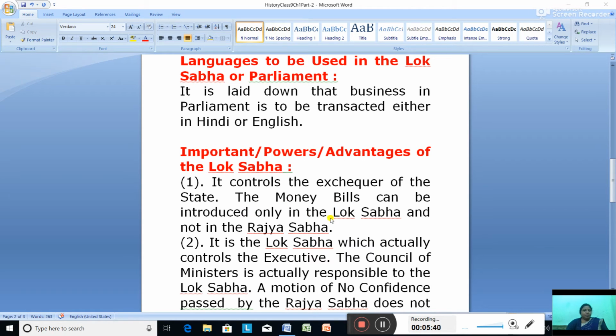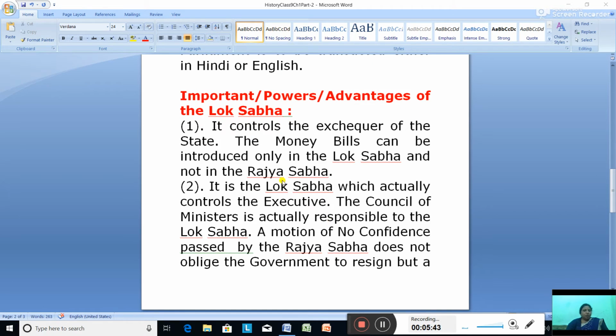Next, it is the Lok Sabha which actually controls the executive, the government or the council of ministers. How? If a motion of no confidence is passed in the Lok Sabha, it will oblige the government to resign. But if the same motion is passed in the Rajya Sabha, it does not oblige the government to resign.